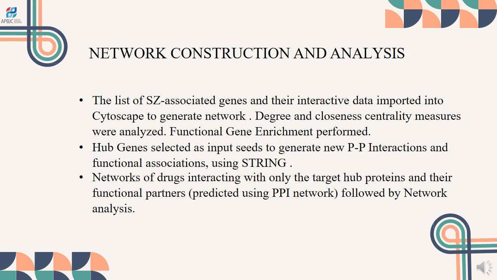Network construction and analysis. The list of schizophrenia-associated genes and their interaction data were imported into Cytoscape to generate the network. Degree and closeness centrality measures were analyzed. Functional gene enrichment was performed. Hub genes were selected as input seeds to generate new protein-protein interactions and new functional associations using STRING. A network of drugs interacting with only the target hub proteins and their new functional partners was generated, followed by network analysis.